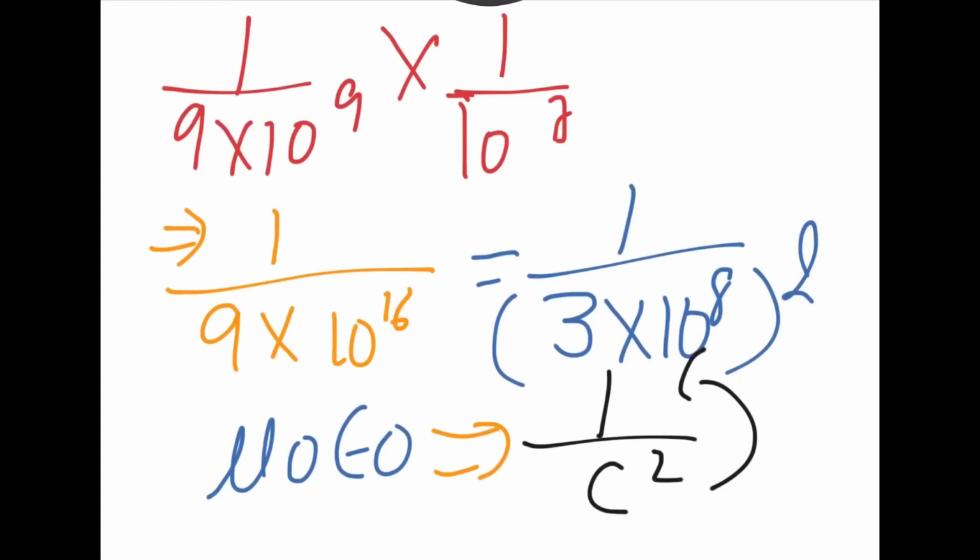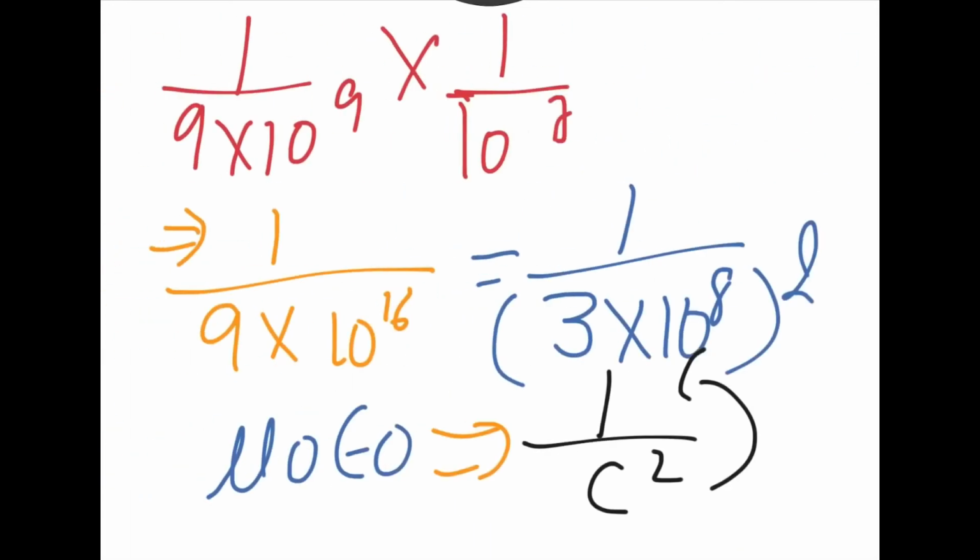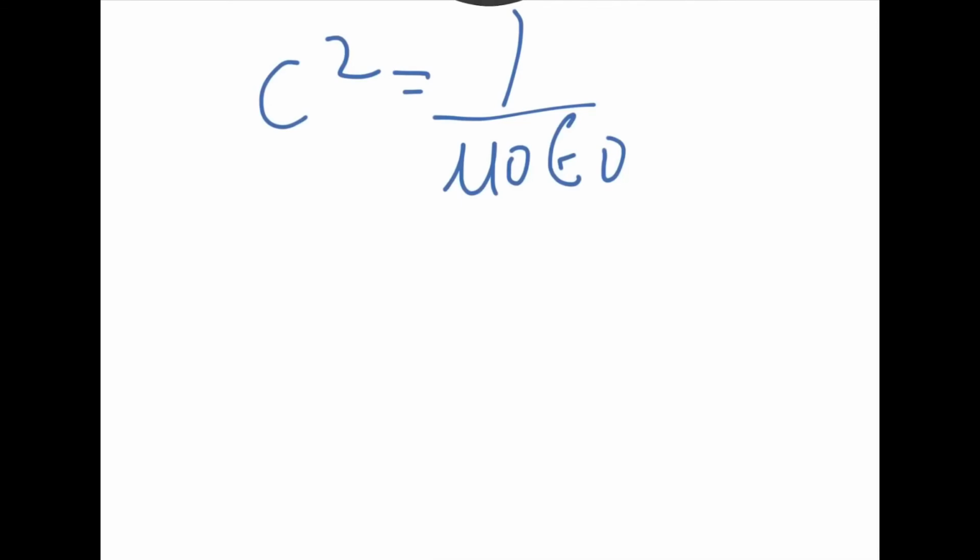So if I need to find the value of c from this expression, please do take a screenshot here. Your c square is equal to 1 upon mu naught epsilon naught, because mu naught epsilon naught is 1 upon c square. So if I take the reciprocal on both sides, c square is 1 upon mu naught epsilon naught, and hence c will be 1 upon under root mu naught into epsilon naught.